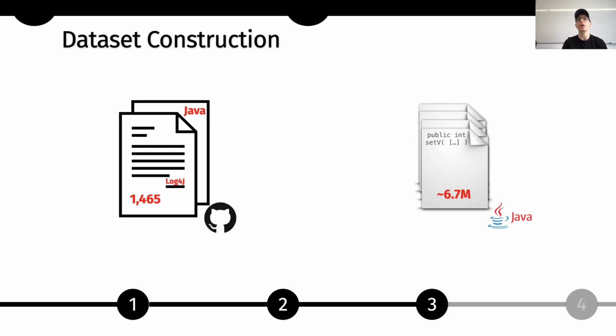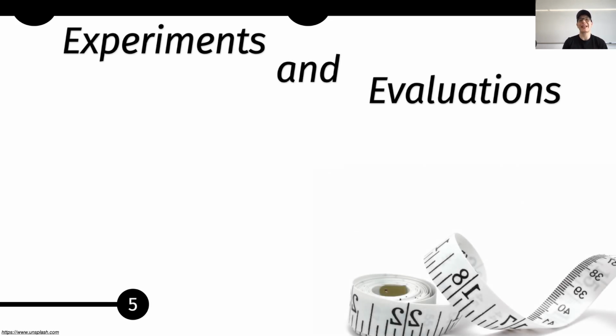After that, we also extracted all the Java methods having no log statement whatsoever from these repositories, and later we also collected more than 153k Java methods featuring at least one log statement from these same repositories. Okay, and at this point we can dive into the experimentation that we performed.